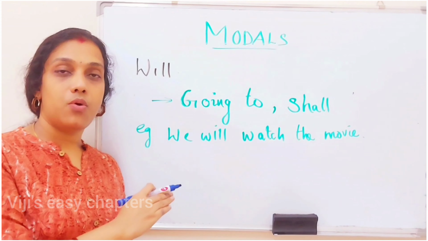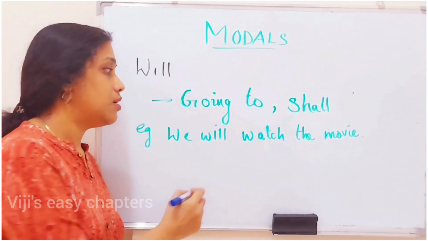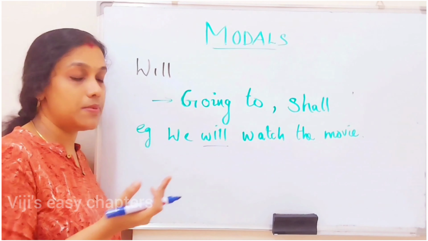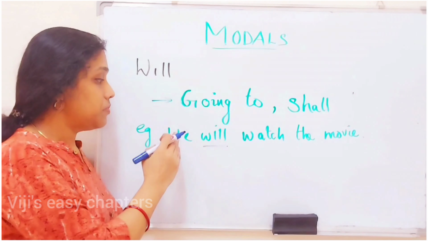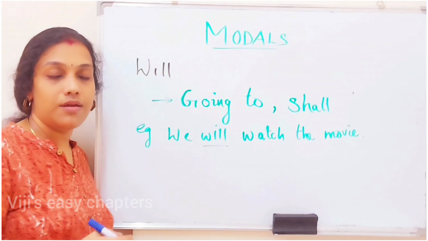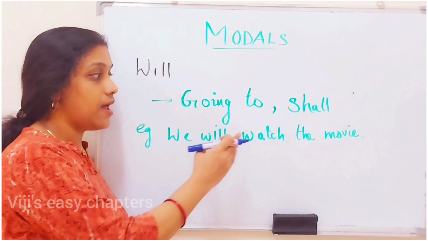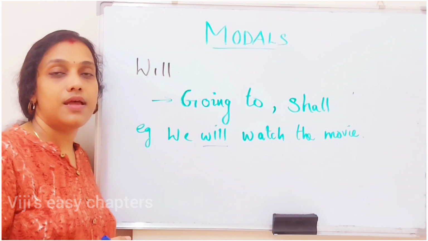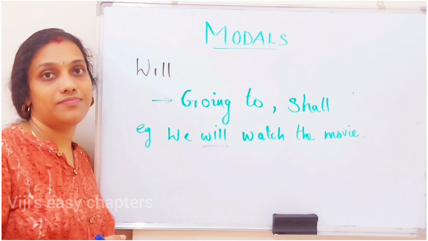Here we are using the modal verb will, and in this sentence we can replace will with going to or shall. Now how will the sentence become? If you are using going to, the sentence will become we are going to watch the movie, right? And if you are using shall, the sentence will become we shall watch the movie, right? So will can be replaced with other modal verbs, going to and shall.